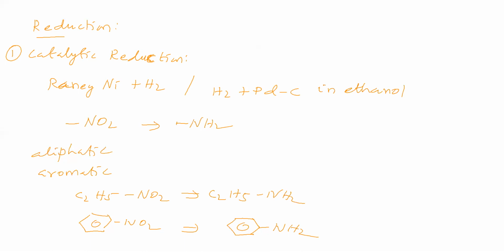Next type of reduction we'll see. The reducing agent is lithium aluminum hydride. Now we will take an aliphatic nitro compound first. This aliphatic nitro compound gives an amino compound. The nitro group is converting into amino group for the aliphatic case.